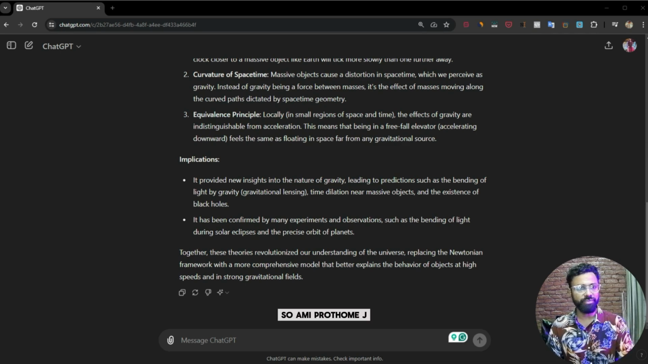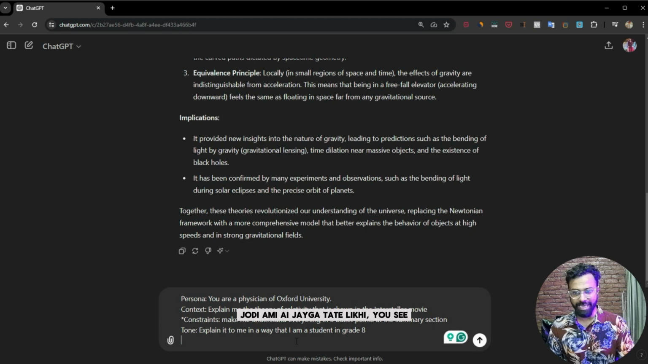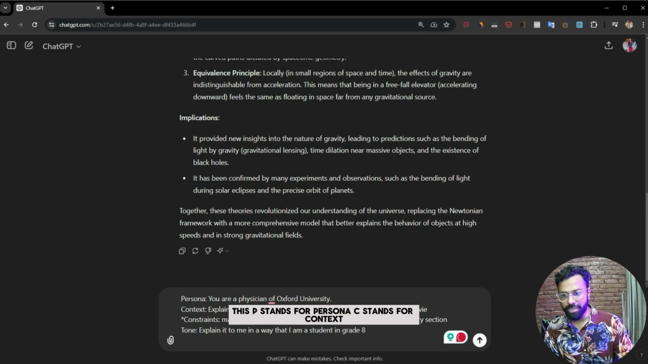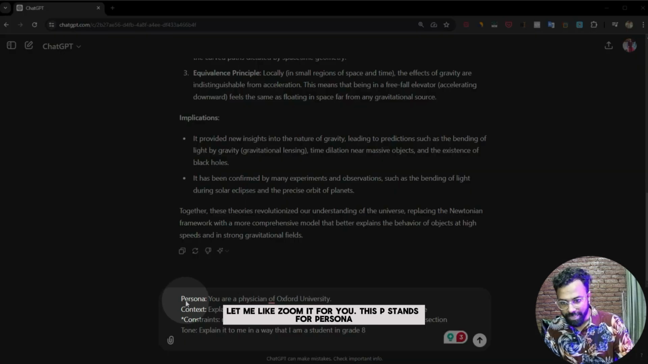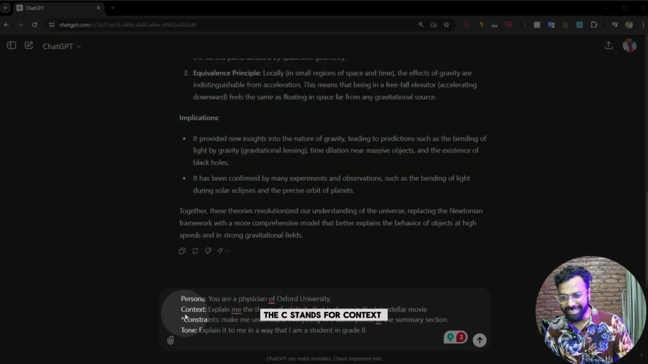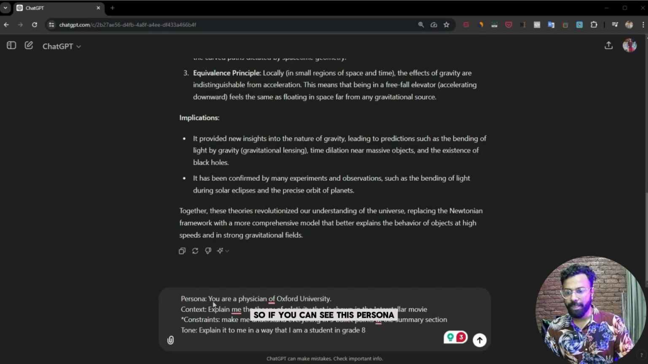So the framework I mentioned first, the PCCT framework, if I write it here, you see PCCT: this P stands for persona, C stands for context. Let me zoom in for you. This P stands for persona, the C stands for context, the small c stands for constraints, and the capital T stands for tone. So if you can see this persona, I am telling ChatGPT, you are a physicist of Oxford University. What is the context?